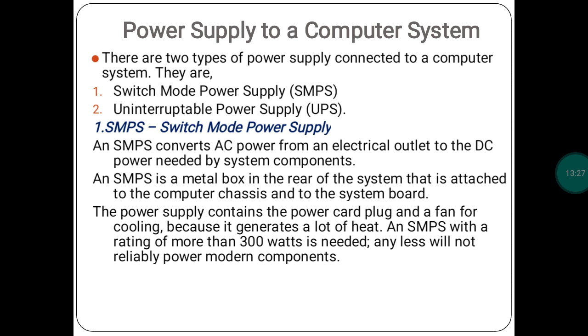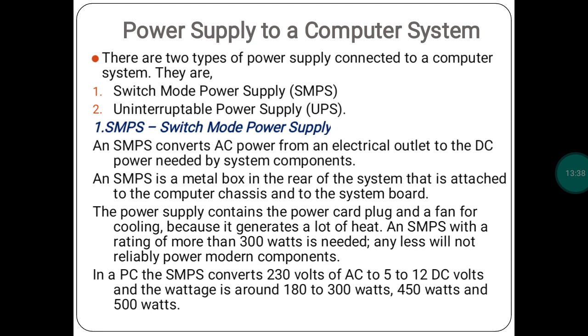An SMPS with a rating of more than 300 watts is needed, and anything less will not reliably power modern components. It needs 300 watts of supply. In a PC, the SMPS converts 230 volts of AC to 5 to 12 volts DC. See, I already told you, it will convert AC to DC. AC will come at 230 volts, and that will be converted into 5 to 12 volts DC, depending upon your system, depending upon your CPU. And the wattage is around 180 to 300 watts, 450 watts and 500 watts. That depends upon the CPU. The power supply will get converted.